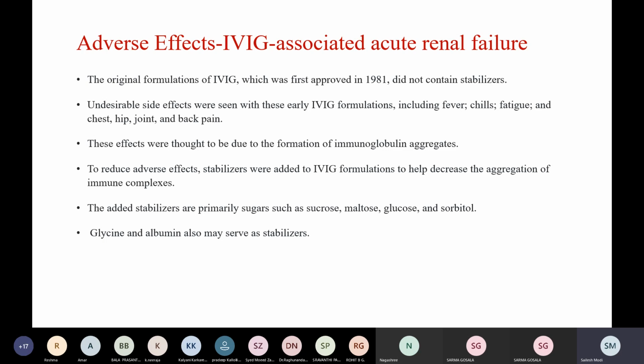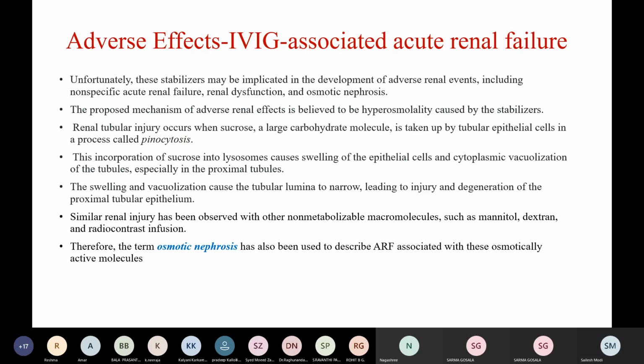To reduce the formation of these aggregates, stabilizers were added to IVIG formulations. These added stabilizers, as discussed previously, can be sugars such as sucrose, maltose, glucose, and sorbitol, and glycine, albumin, and proline may also serve as stabilizers. Unfortunately, these stabilizers are implicated in the development of adverse renal events.